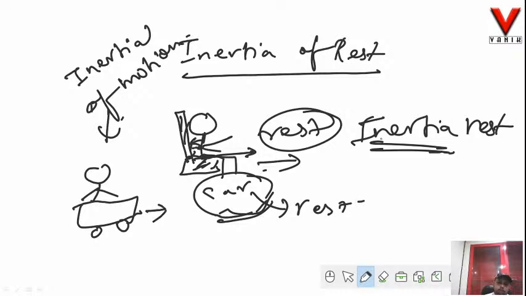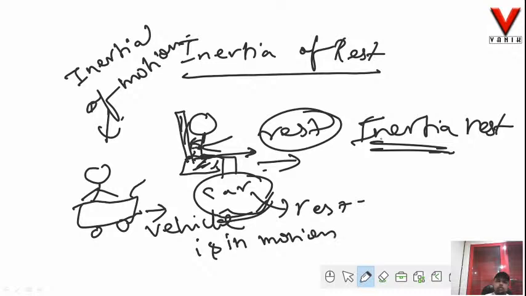Now this vehicle is in motion. Now what happens? Suddenly this comes to rest. When suddenly it comes to rest, the lower part of this body, as you can see, will also try to come to rest along with this vehicle. Fine. The lower part of the body will also try to come to rest along with this vehicle.